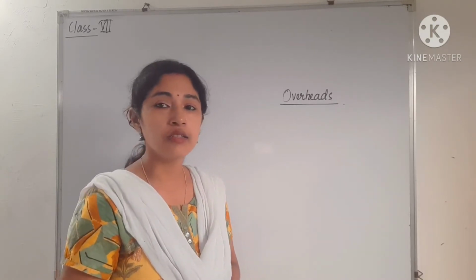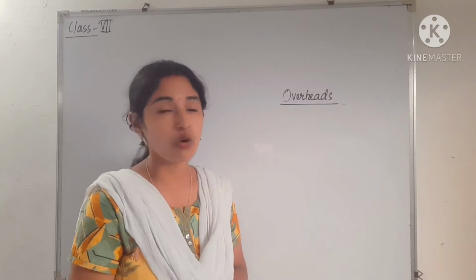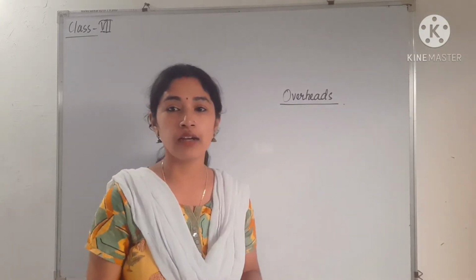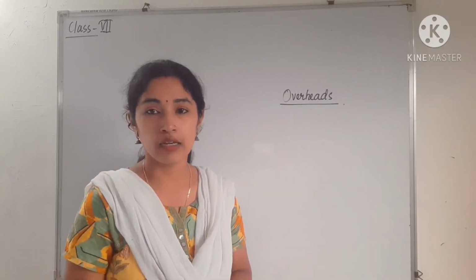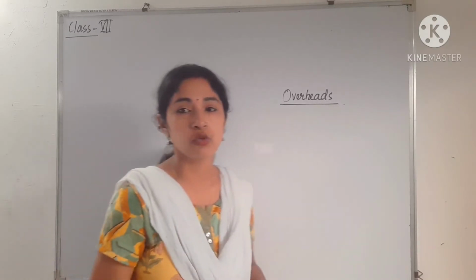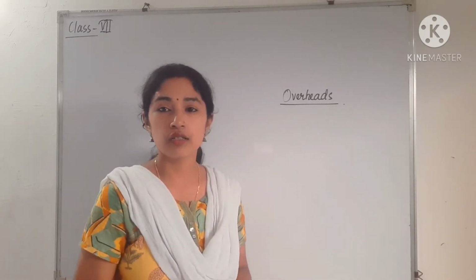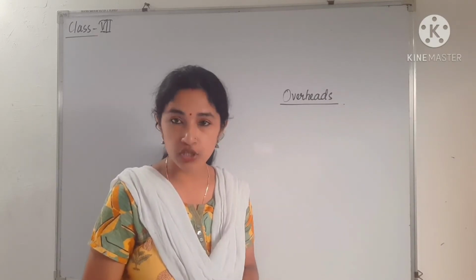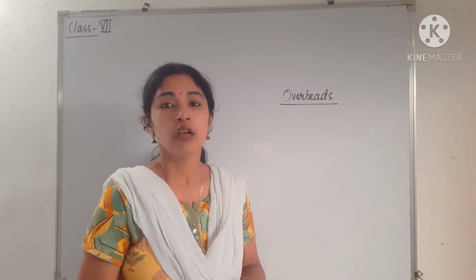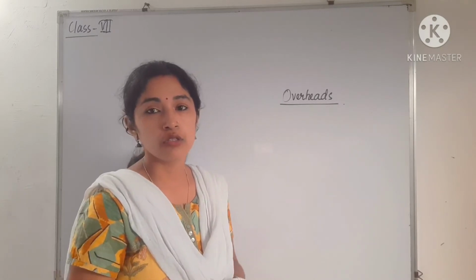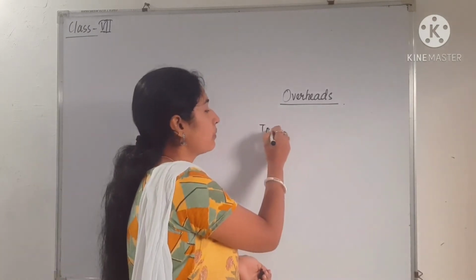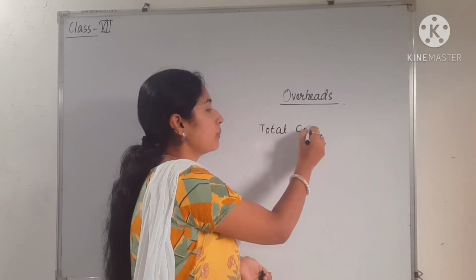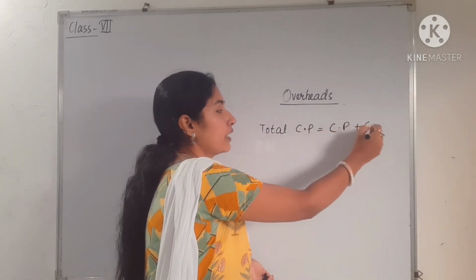That charge is called overheads, and overheads are added to the CP directly. CP is the cost price. Suppose the cost price of the refrigerator is 11,000, and for the refrigerator we are paying a transportation fee of 100. So our total CP will be CP plus overheads.